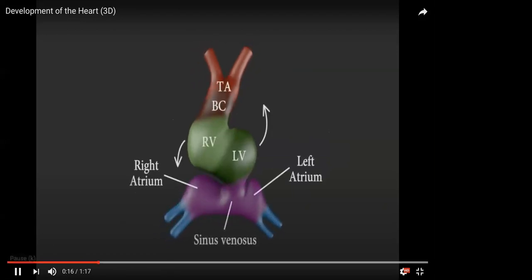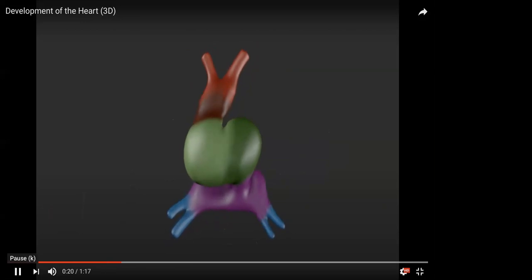Okay, can you see now how it loops? It bulges to make those ventricular chambers, and then it undergoes morphogenesis in these directions. So it's looping. This is called looping.